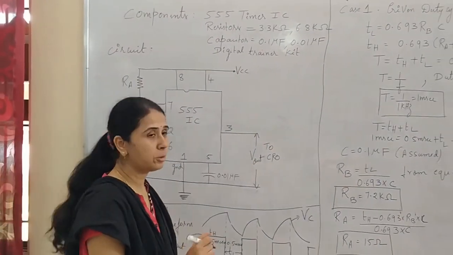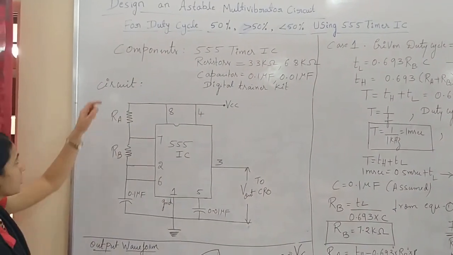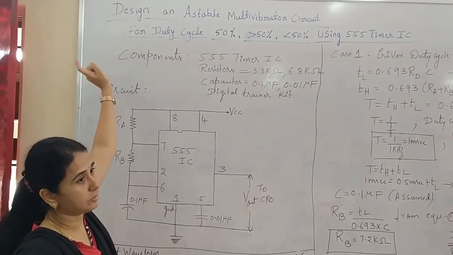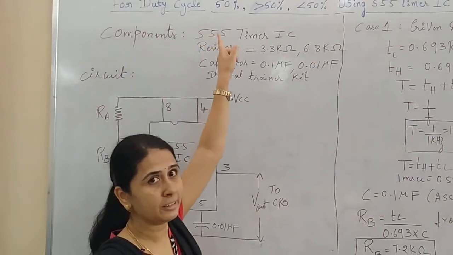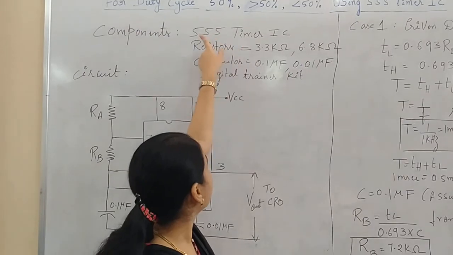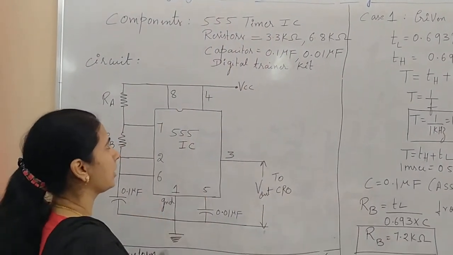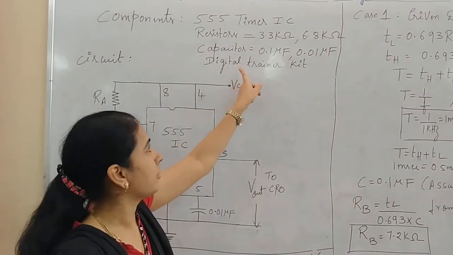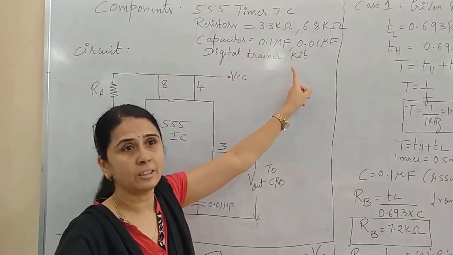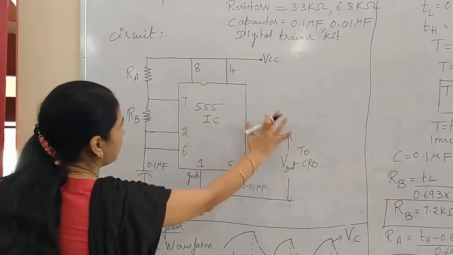Now we will learn how to design an astable multivibrator circuit. First of all, the components required for designing an astable multivibrator circuit are, we require an IC. The name of the IC is 555 timer IC. This is the IC, 555 timer IC. And we require resistors, capacitors, and we require a digital trainer kit to connect the circuit. So this is the circuit you need to design.